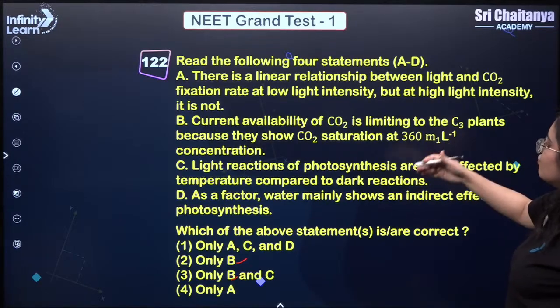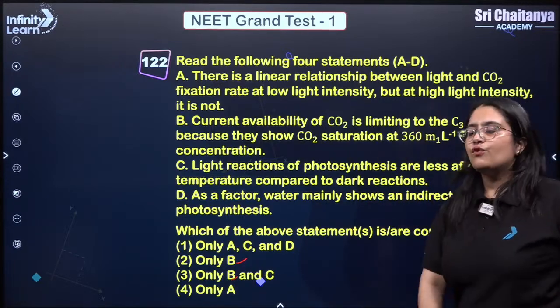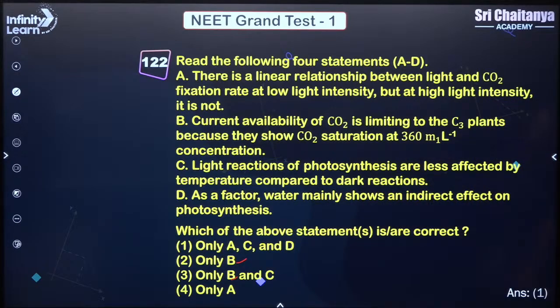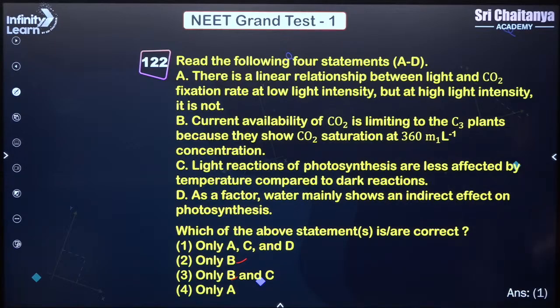As a factor, water mainly shows an indirect effect on photosynthesis. So that is also correct. So all are correct except B. So that is why B is eliminated, and only A, C and D are correct. 1 is the right answer. Very good.